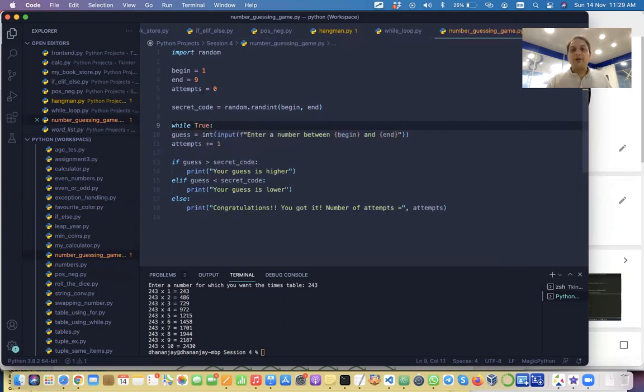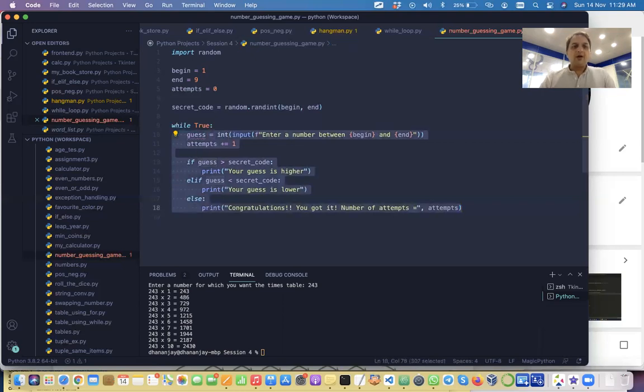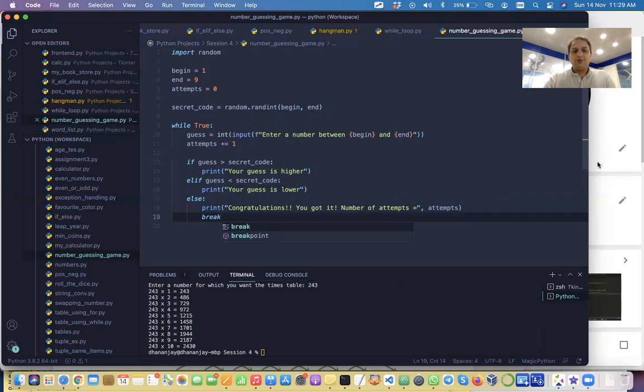While true makes our life very easy. While true means this becomes an infinite loop, and all this code will become part of the while true block. And then once we get this correct, we simply break out of the loop, and we are done. Our code is done. Isn't it straightforward?